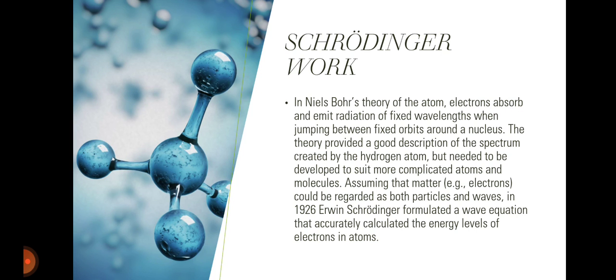Schrodinger's work. In Niels Bohr's theory of the atom, an electron absorbs and emits radiation of fixed wavelength when jumping between orbits around a nucleus. The theory provided a good description of the spectrum created by the hydrogen atom but needed to be developed to suit more complicated atoms and molecules, assuming that matter could be regarded as both particles and waves. In 1926, Erwin Schrodinger formulated a wave equation that accurately calculated the energy levels of electrons in atoms.